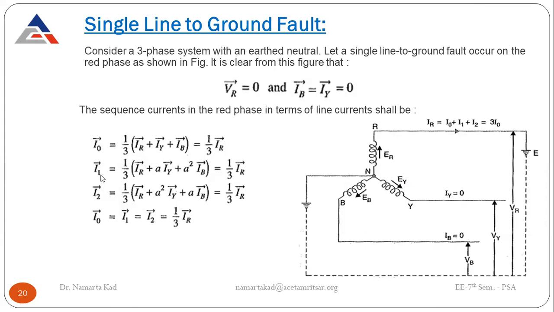Similarly, I1 also comes out to be IR divided by 3 because IY and IB are 0, and I2 also comes out to be IR divided by 3. From this it is concluded that I0 is equal to I1, is equal to I2, which further equals 1/3 of IR.